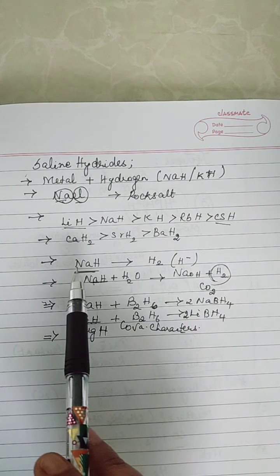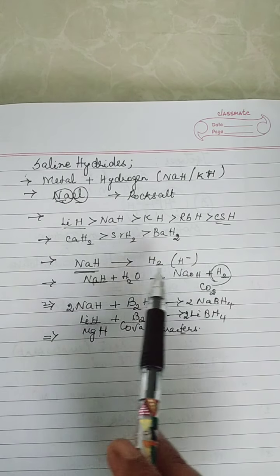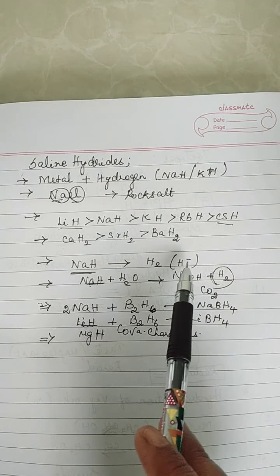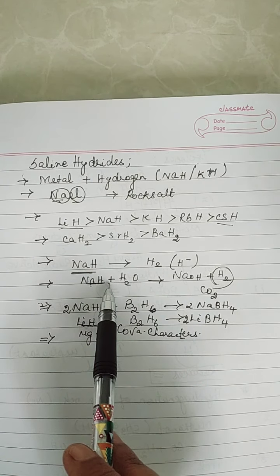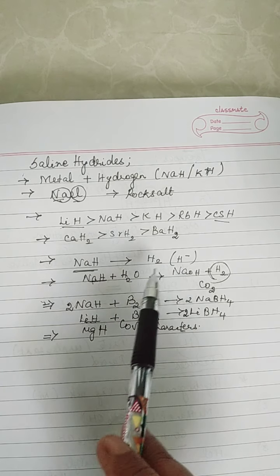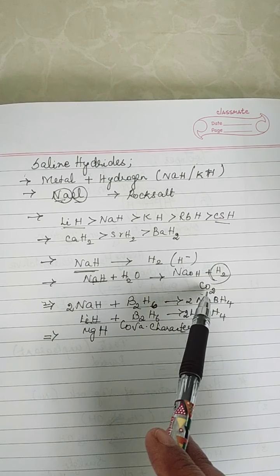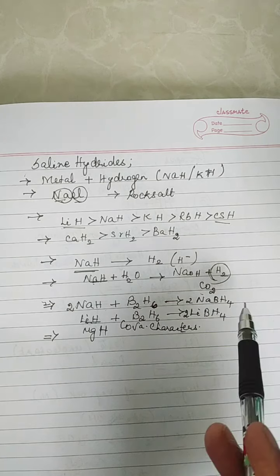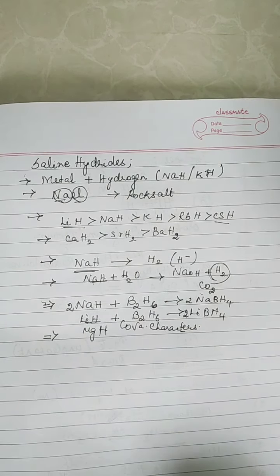If I do electrolysis of saline hydride, sodium hydride, hydrogen will be liberated at the anode, which shows that hydrogen has the property of existing as H minus. Sodium hydride reacts vigorously with water, producing hydrogen, whose fire cannot be extinguished by carbon dioxide. Saline hydrides are used to prepare other hydrides. Lithium hydride and magnesium hydride have some covalent character.